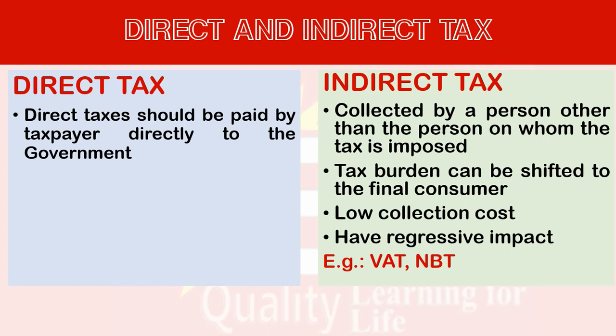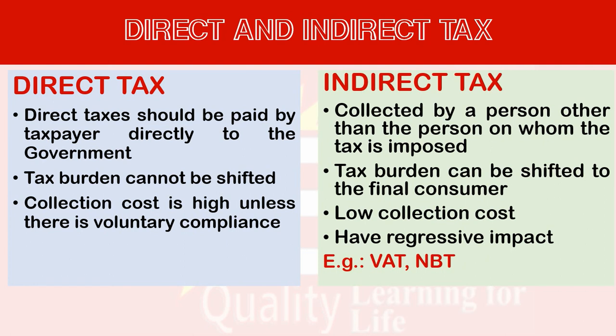Direct taxes should be paid by the taxpayer directly to the government. So here they cannot be the collecting agents. They cannot wait to shift the burden to another one. They have to pay it directly. Tax burden cannot be shifted because the tax is directly charged on a person.